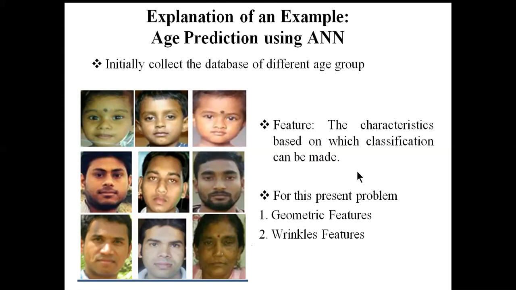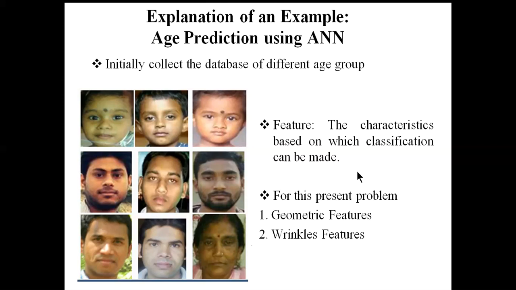At the initial stage, a baby's face is already round in shape. If we take the distance between the two eyes and the nose and take a ratio between them, that ratio is different for young and old age. This type of feature is called a geometric feature, whereas the wrinkle feature is associated with the number of wrinkles seen on a person's face.